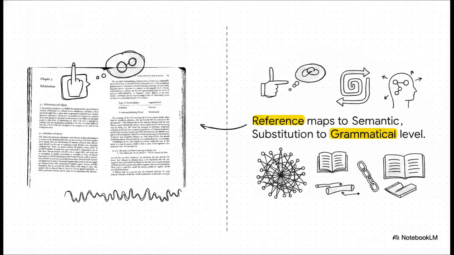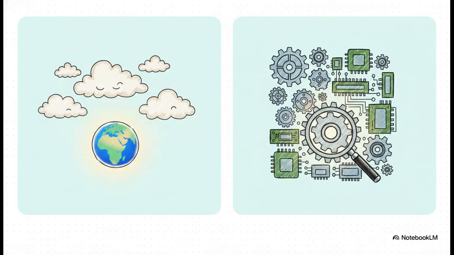It's a level of grammar and vocabulary. It doesn't point out into the world at all. It points strictly backward or forward to another specific word within the text itself. Think of it using a spatial metaphor. The semantic level is your software, right? It's meaning-based, processing abstract ideas and interacting with the outside environment. The lexicogrammatical level, on the other hand, is your hardware. It's the strict physical circuitry of words. Substitution is purely a hardware function. It's a grammatical relation confined totally to the physical text, a linguistic counter we use so we don't have to awkwardly repeat the exact same word over and over.